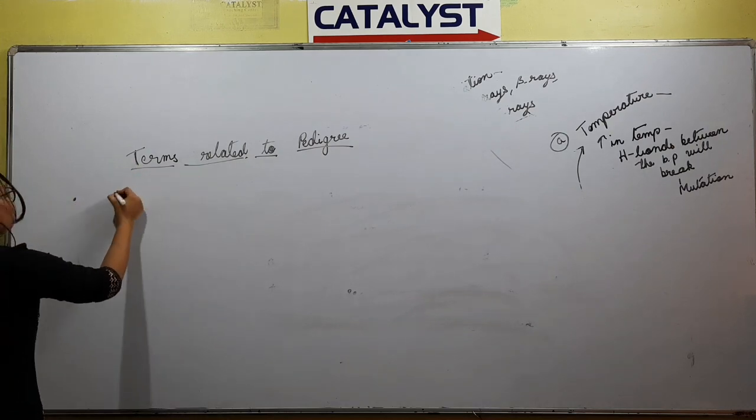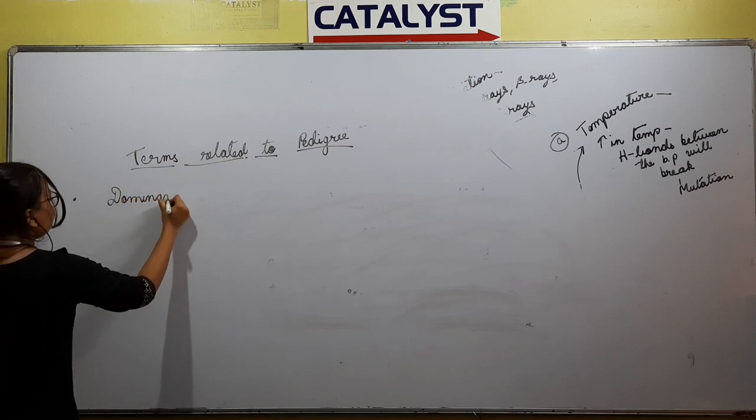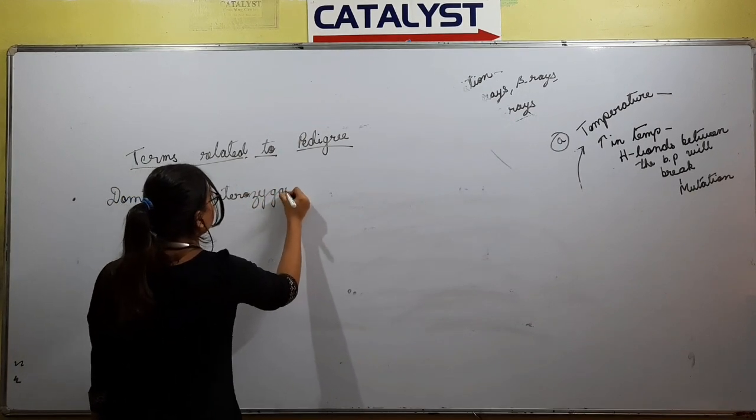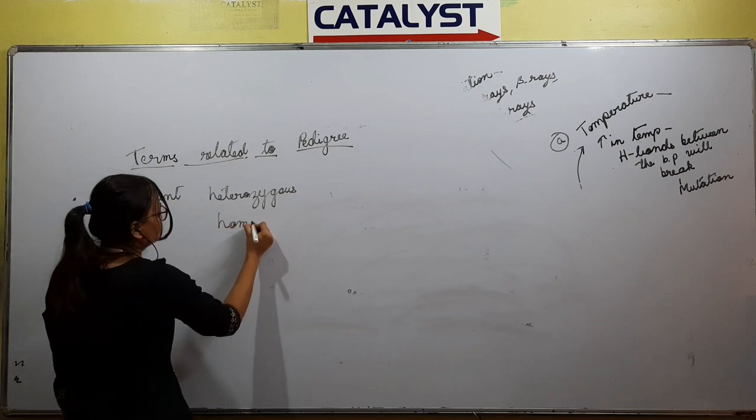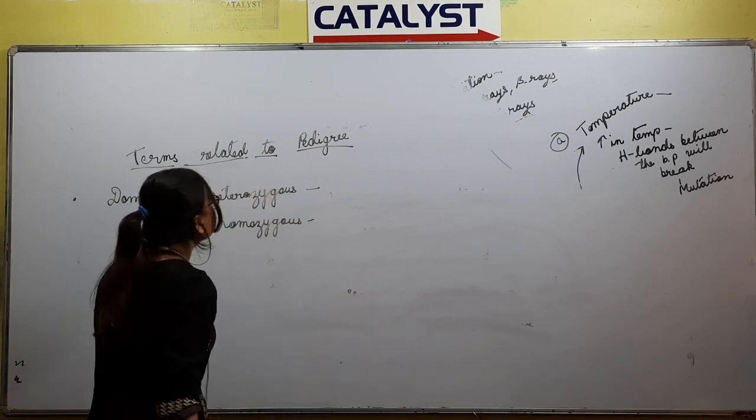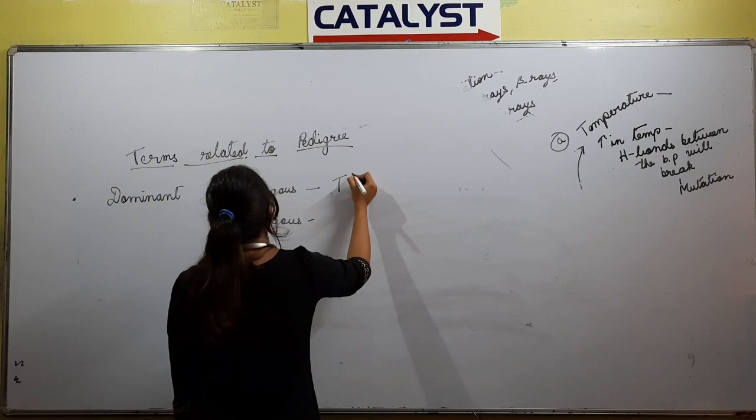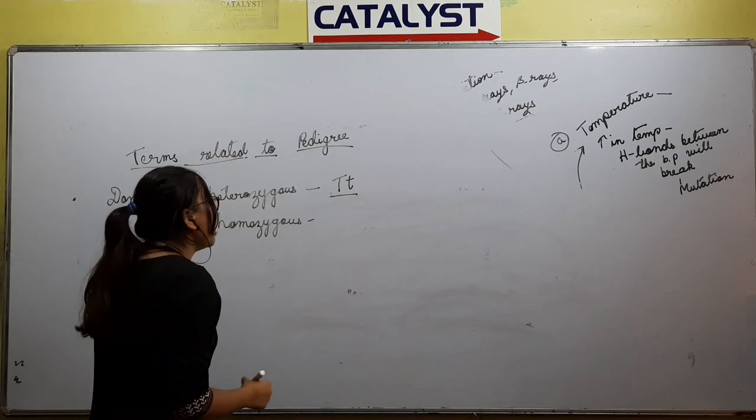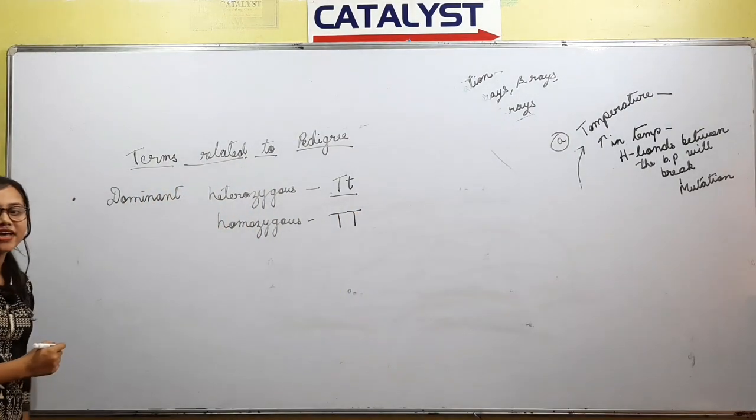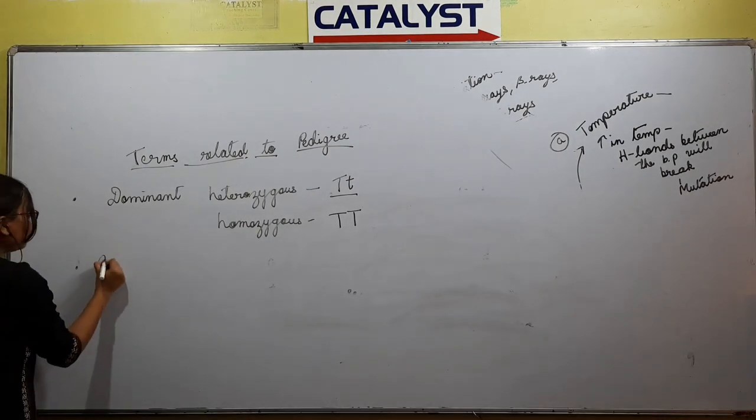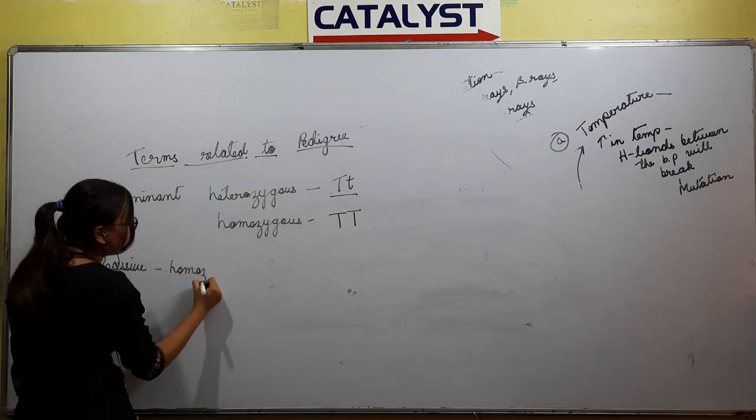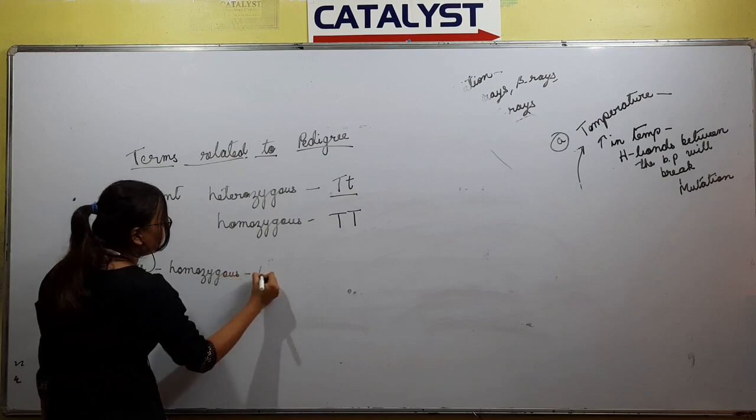So first, dominant. Dominant has two types: dominant heterozygous and dominant homozygous. So if in Mendel's plant, stem height character is considered, then capital T, small t is the dominant heterozygous condition and capital T capital T is the dominant homozygous condition. Then recessive. Recessive is similarly the homozygous condition, small t small t.